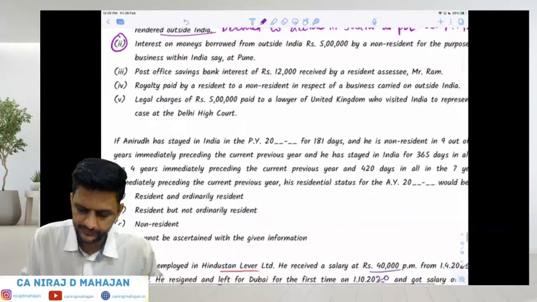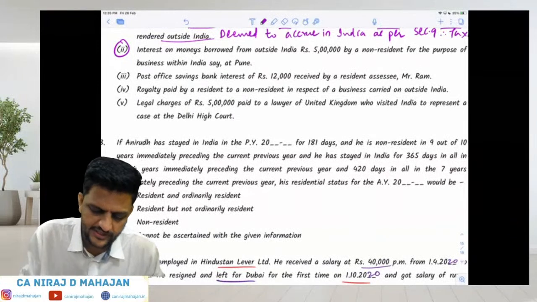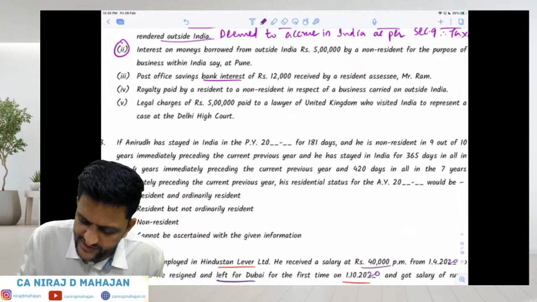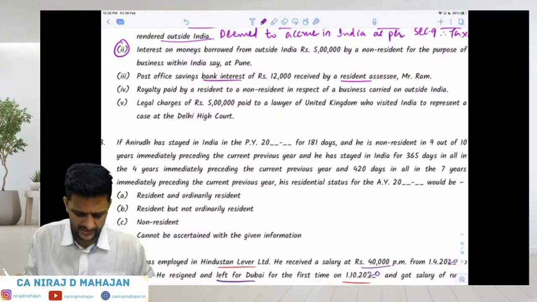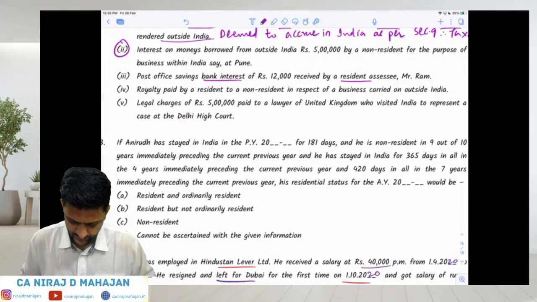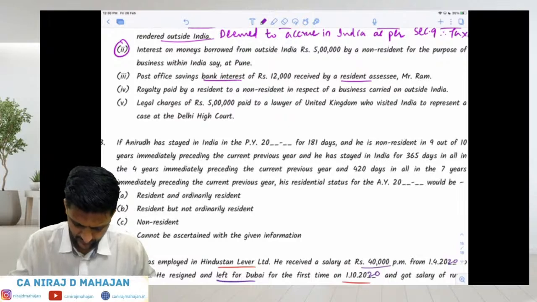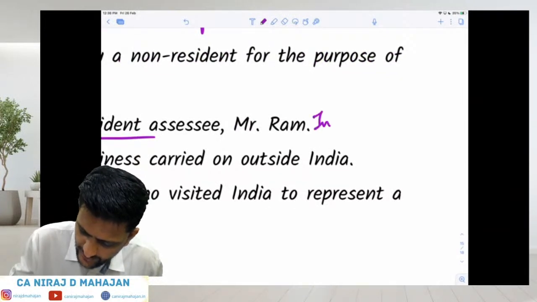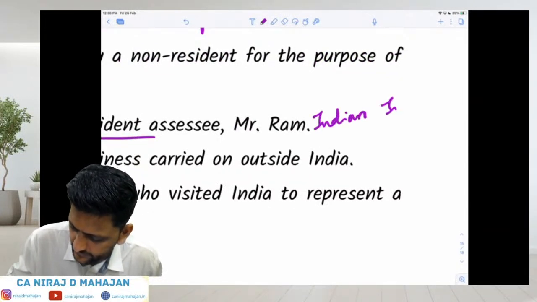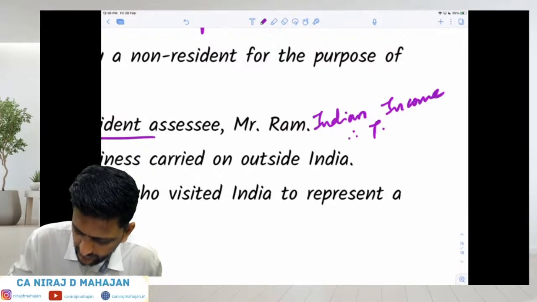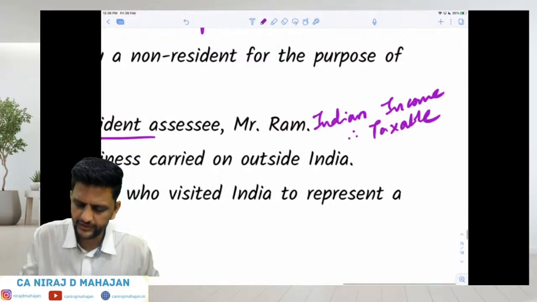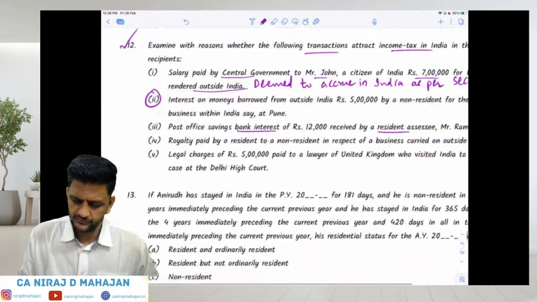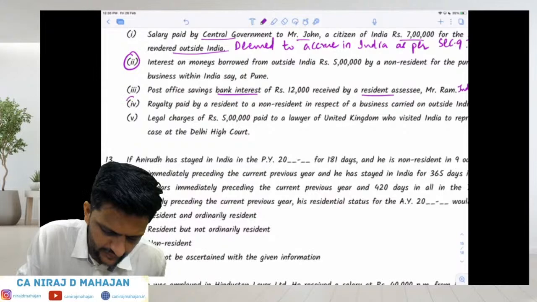Give me third. Post office savings bank account interest rupees 12,000 received by a resident assessee Mr. Ram. Obviously this is Indian income, taxable. Okay, no problem over here. This is Indian income, taxable. Fine. And also keep fourth one pending. We will cover that in the next lecture.